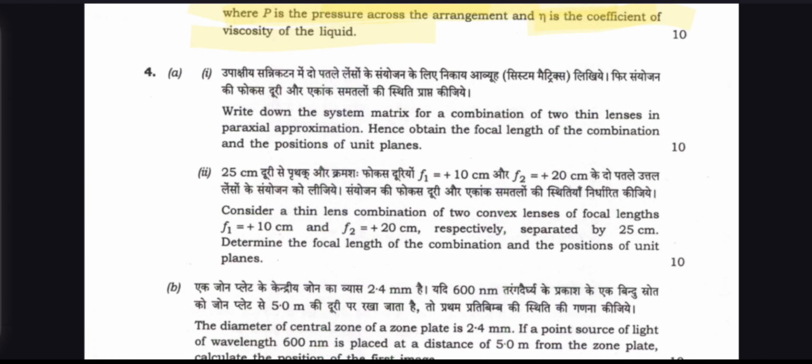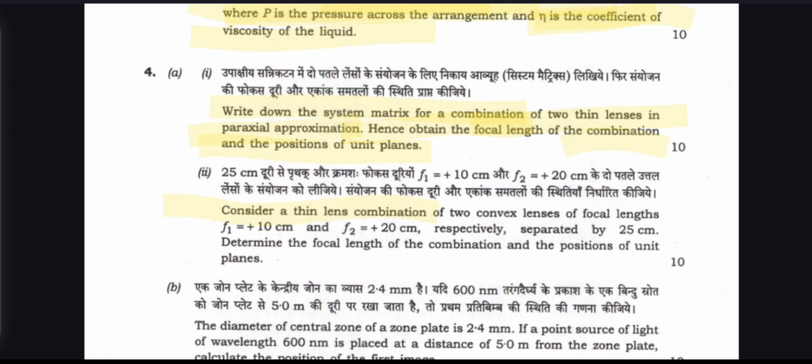And question number 4: write down the system matrix of the combination of two thin lenses. Using paraxial approximations, hence obtain the focal length of the combination and the position of the unit planes.